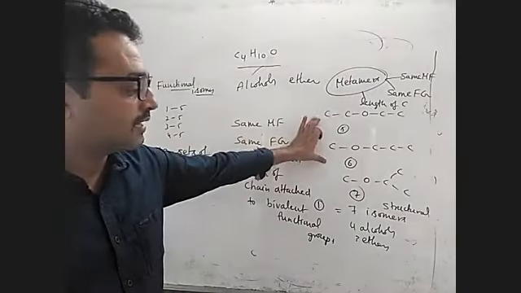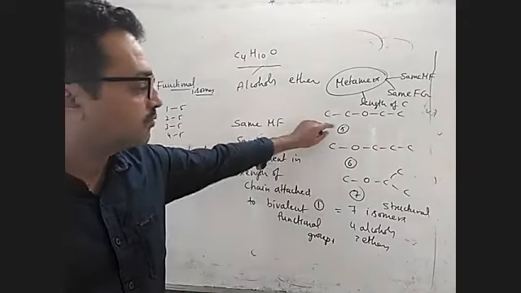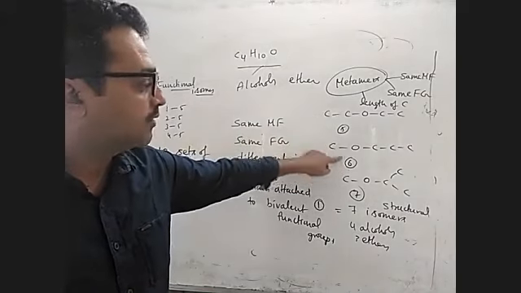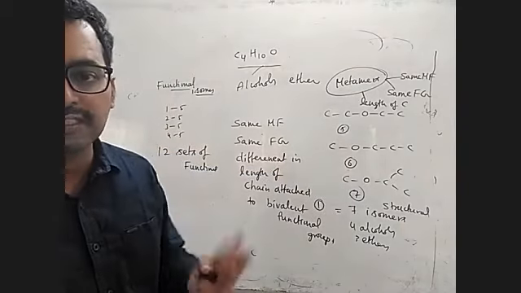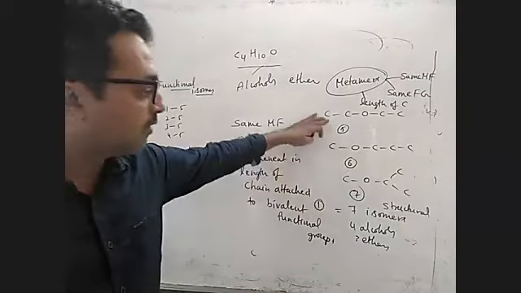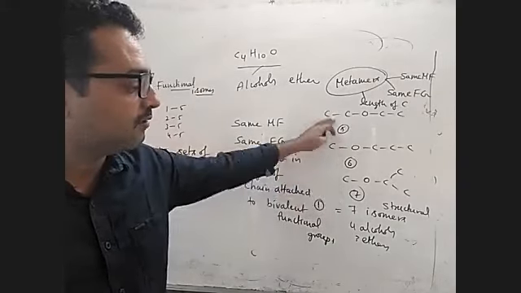And suppose they are asking how many metamers are present. So 5 and 6 are metamers. Again 5 and 7 are metamers. 6 and 7 are metamers. So 3 sets of metamers are present. 5, 6 are metamers, 6, 7 and 5, 7.